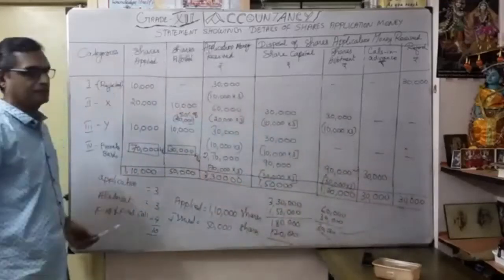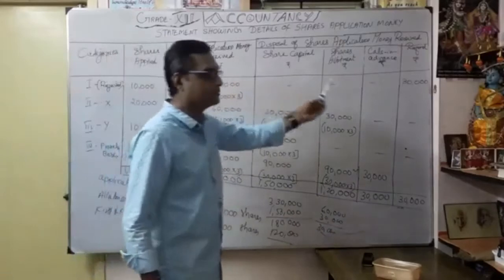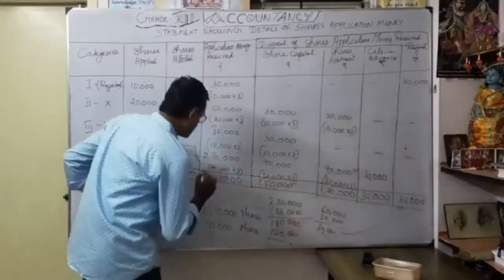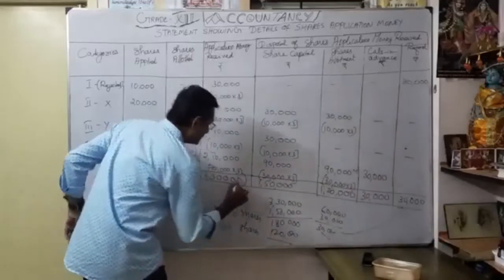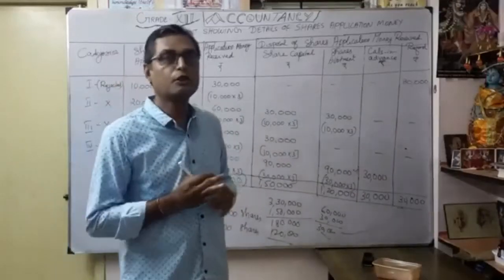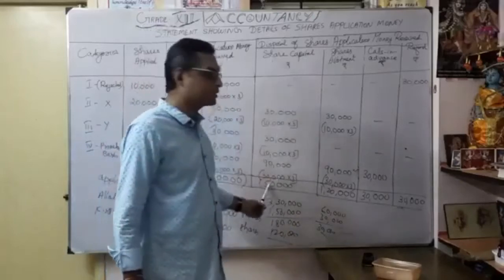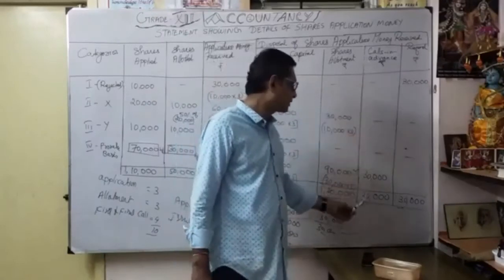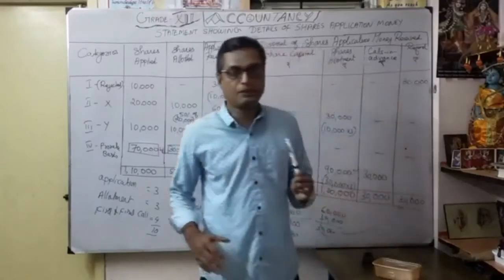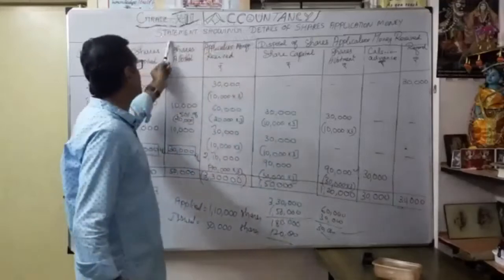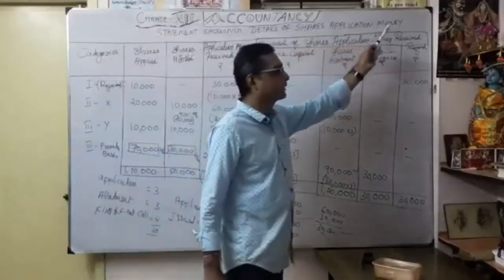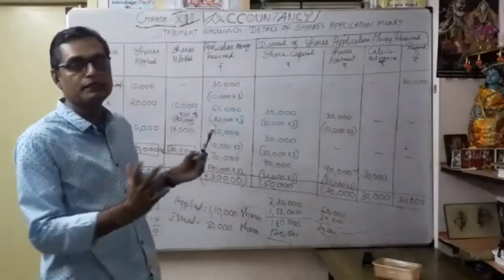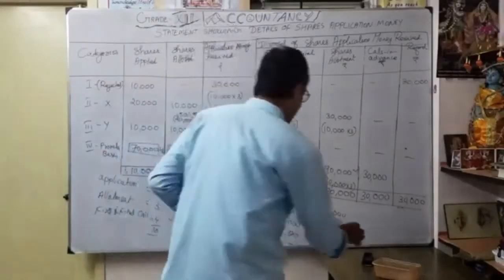For this class certification. That's what the statement helps as a disposal of share application money received. This is what your share application money received, 3,30,000. How we are going to dispose? How much you transfer to share capital account? What is your share allotment transfer? Thereafter, what is calls in advance? Finally, how much refund? So that's why we are going to prepare this statement showing details of share application money. To prepare this statement only, now we can easily do the journal entry. Okay, now we will see the journal entry now.